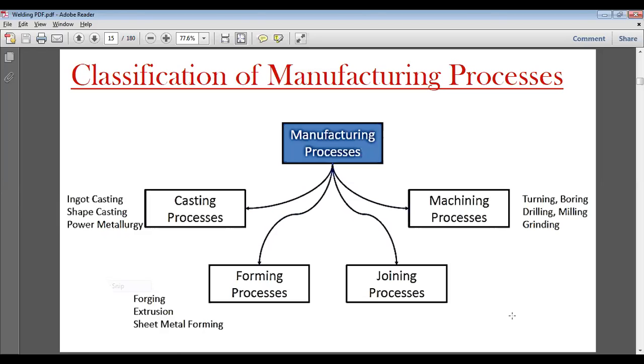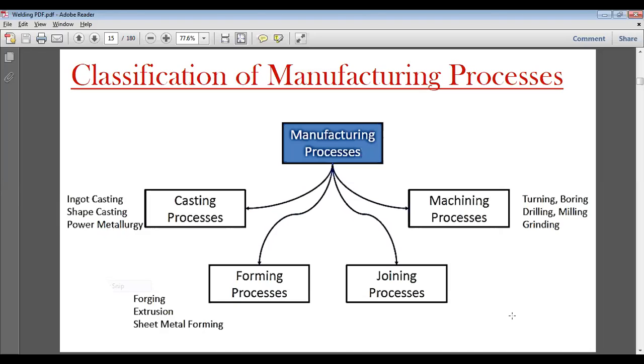Before that, we came to forming processes, and we came to know that in forming we basically apply pressure as compared to temperature, and temperature is also applied, but in little quantity or without temperature. So in casting, we got to know about ingot casting, shape casting, powder metallurgy, and then forming processes: forging, extrusion, and sheet metal forming.